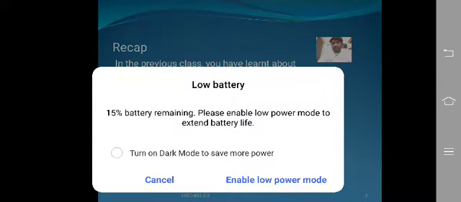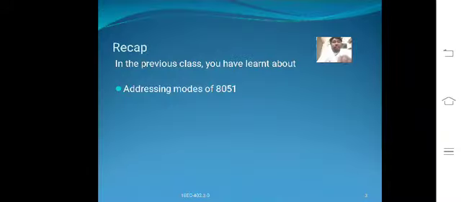In indirect addressing mode, the instruction specifies a register which contains the address of the operand. Both internal and external RAM can be indirectly addressed. In indexed addressing mode, only the program memory can be accessed, and either DPTR or the program counter can be used as the index register.